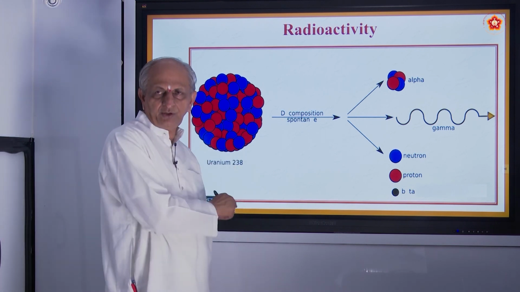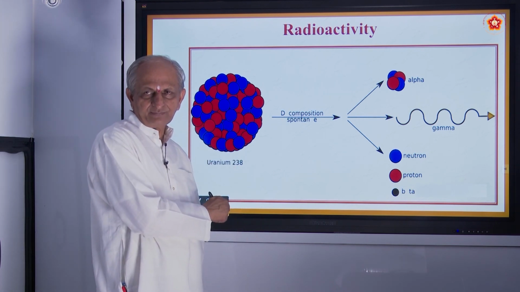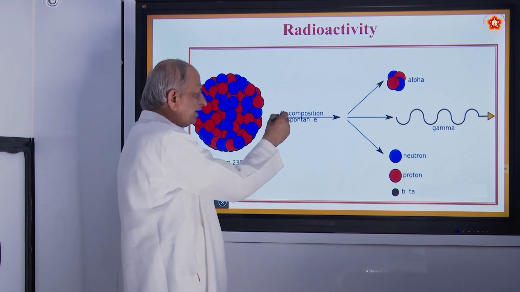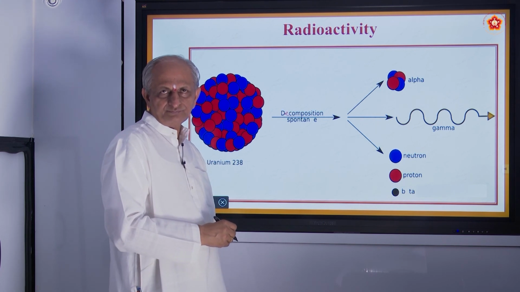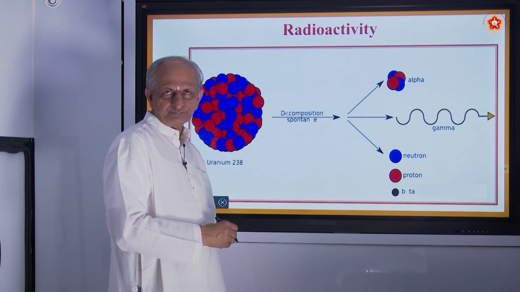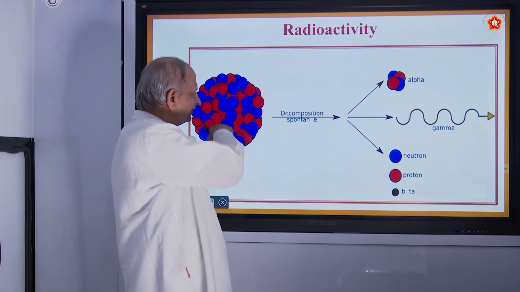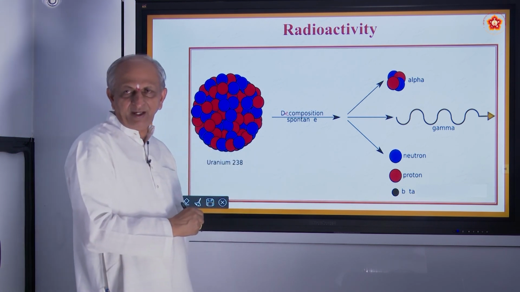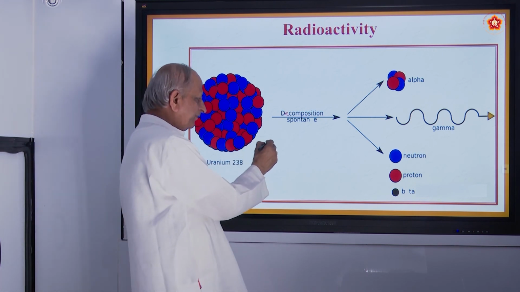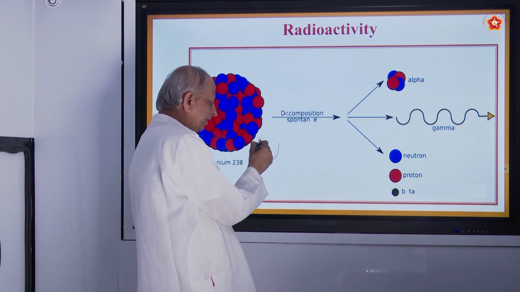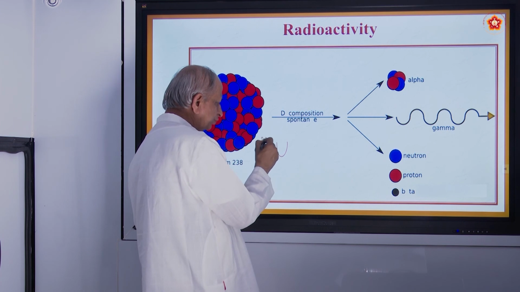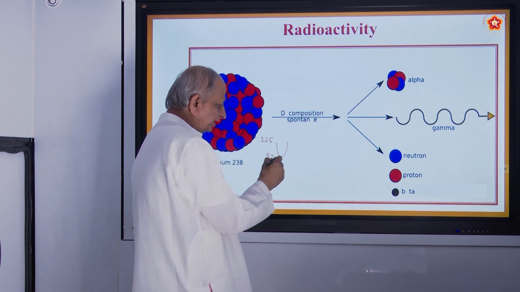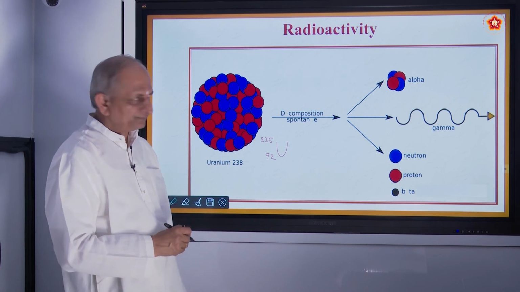So, this is uranium. And this is a decomposition of uranium. Okay, writing down. So, this is uranium having a very high mass, and the atomic number is 92. So, uranium mass numbers are 235 and 238. There are 2 mass numbers.